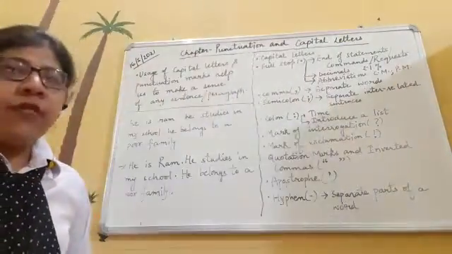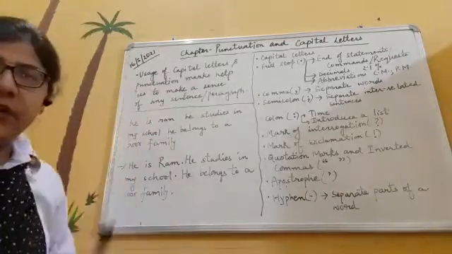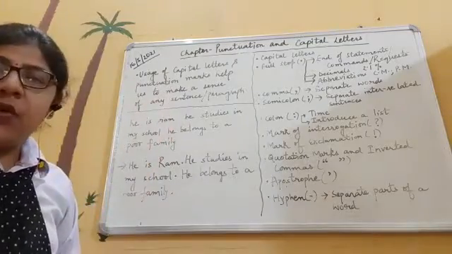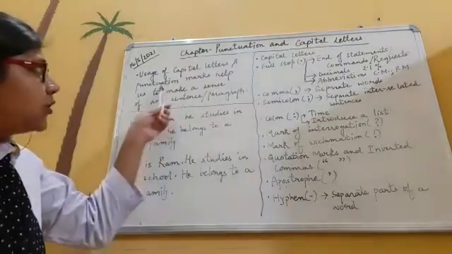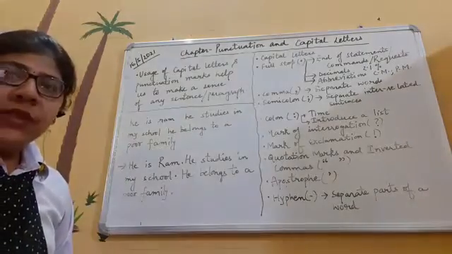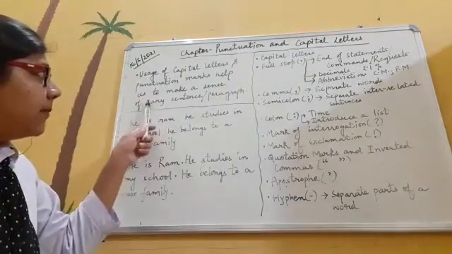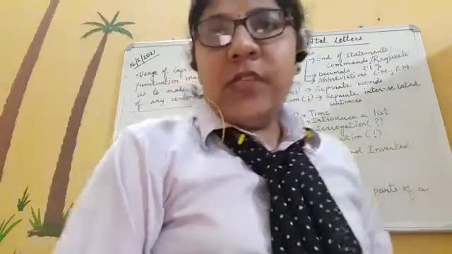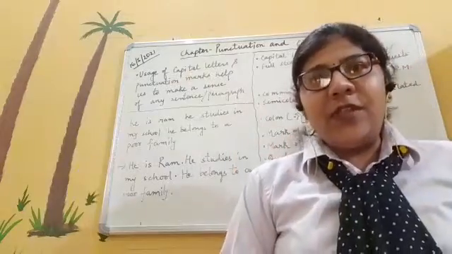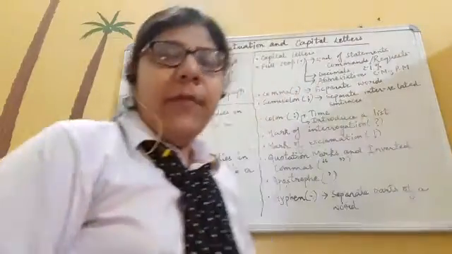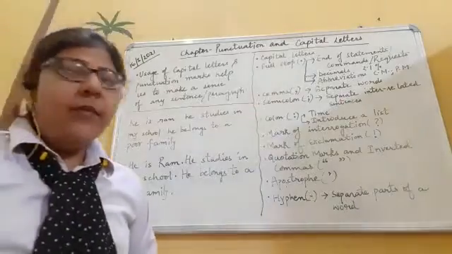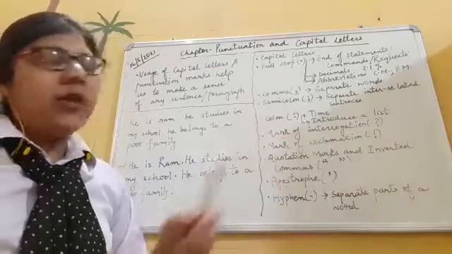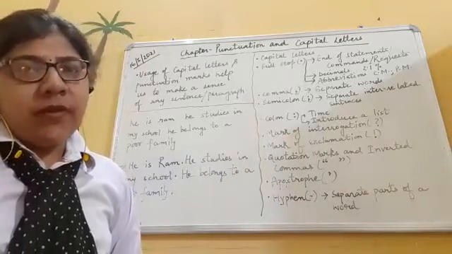So what we are doing over here, we are using the capital letters, and not only the capital letters, we are using the various marks of punctuation. So the usage of the capital letters and the marks of punctuation helps us to make sense of any sentence or any paragraph. Just to convey a proper meaning, we make use of the capital letters and the various punctuation marks. So let's discuss the various punctuation marks which we use, one by one.